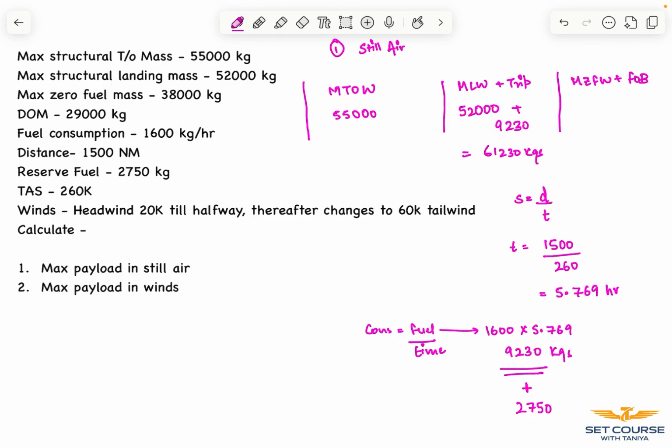Now zero fuel weight, which is 38000 plus fuel on board 9230, that is our trip fuel, plus 2750 our reserve fuel. This comes around 49980 kgs. So this is our lowest value. We'll substitute this value as the M tau in the equation. M tau is equal to dry operating mass plus fuel on board plus payload.